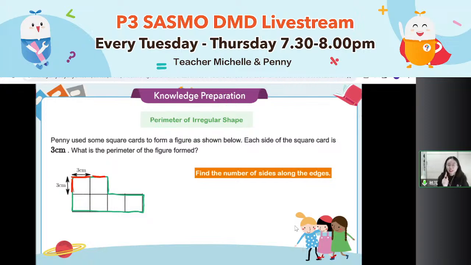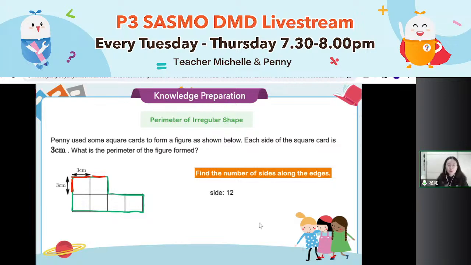I see some of you give me the equation. Super good. Yeah, perfect. How many sides along the edge? How many groups of 3 actually in the edge?